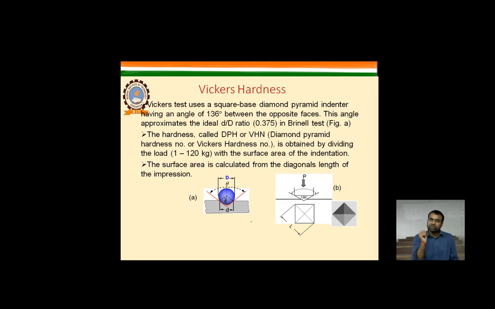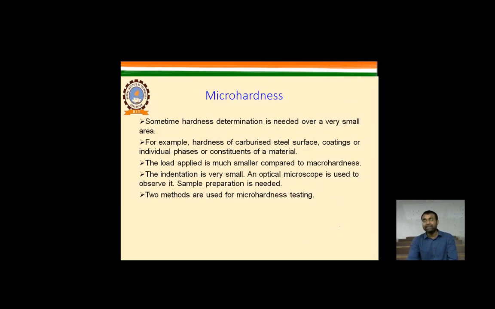As you know the watch is very small, so that thing is very small, and the thickness of that material is also small. So for that kind of material, to identify that kind of thickness or hardness, we need to find out the hardness by these particular tests, and this is the micro hardness test by which we can identify these things.